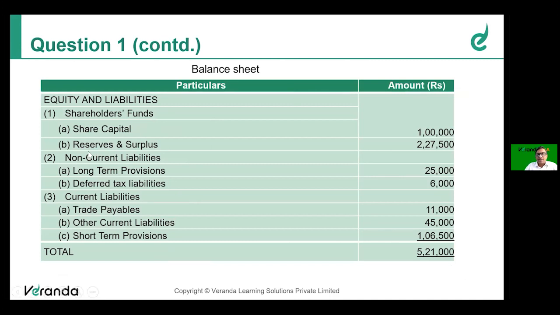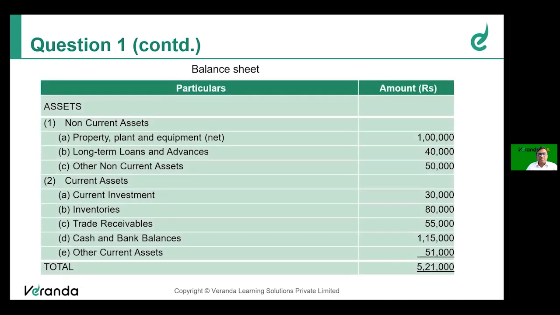Now they are presenting the balance sheet of the new company. Shareholders fund, share capital, reserve surplus, non-current liabilities, long-term provision, deferred tax liabilities. Current liability include trade payable, other current liability, short-term provisions. Of course, the total balance sheet is 5,21,000.